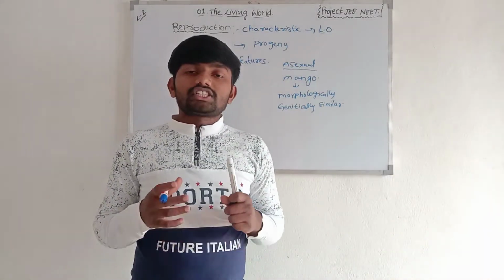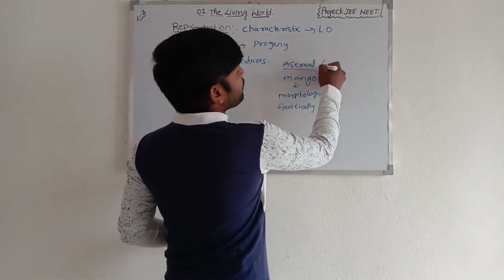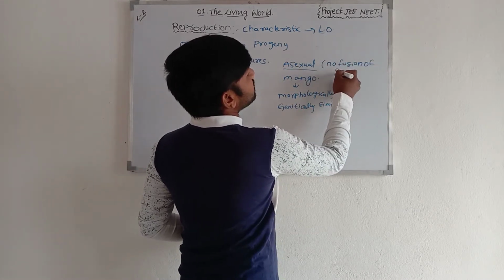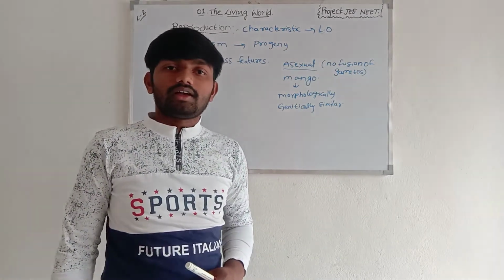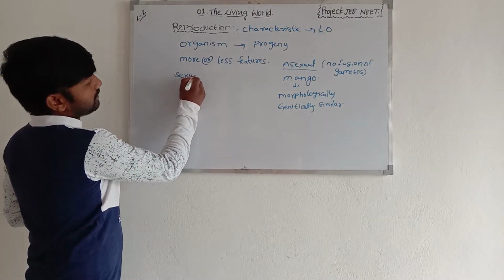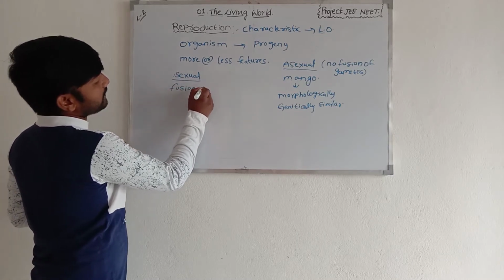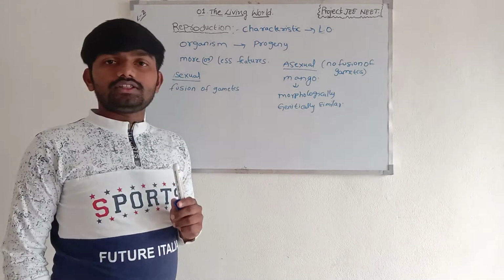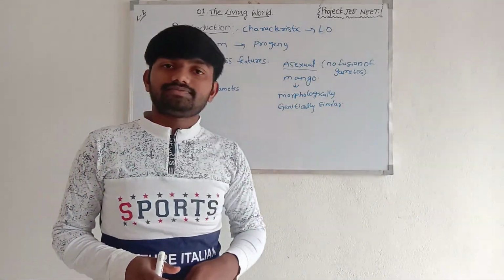First of all, what is asexual reproduction? In asexual reproduction there is no fusion of gametes. In sexual reproduction, there is a fusion of gametes. There is involvement of the fusion of gametes; that is sexual reproduction.